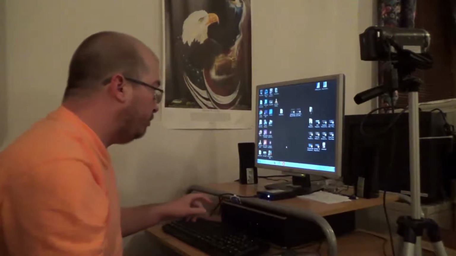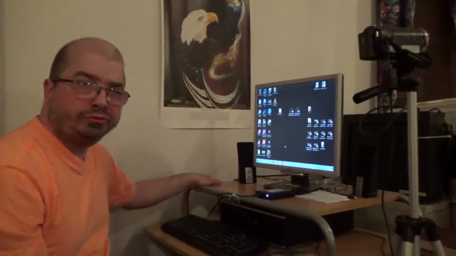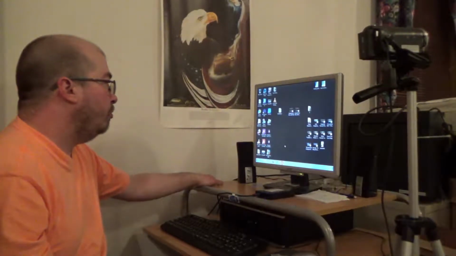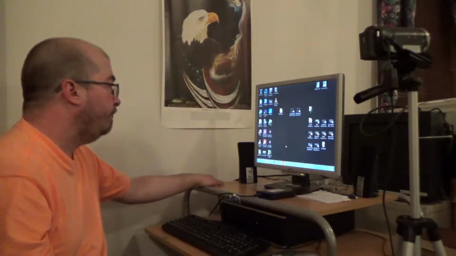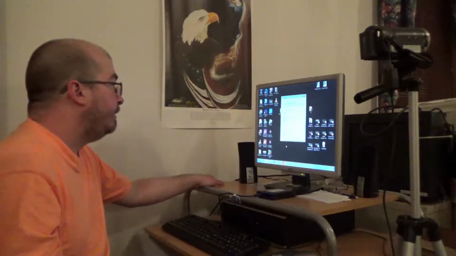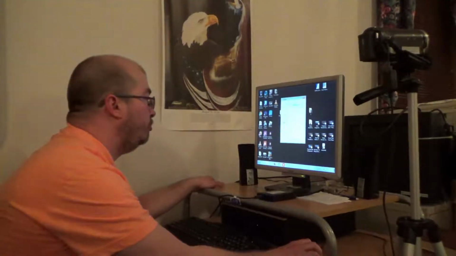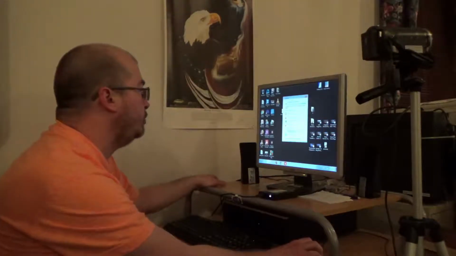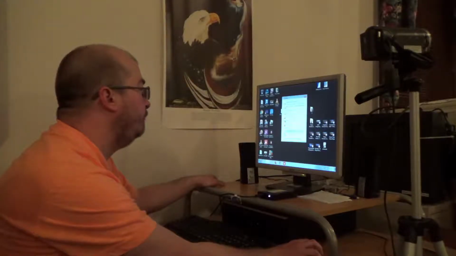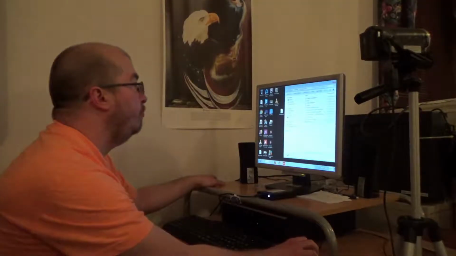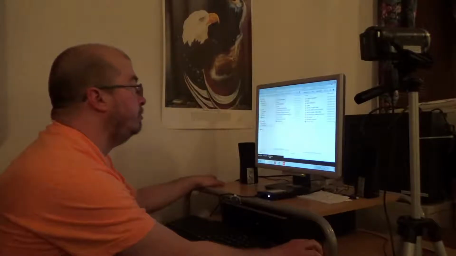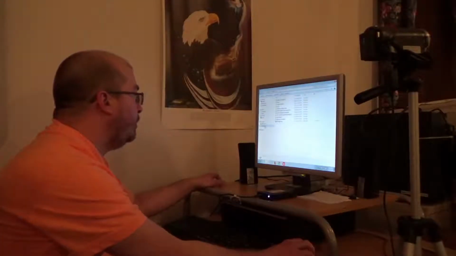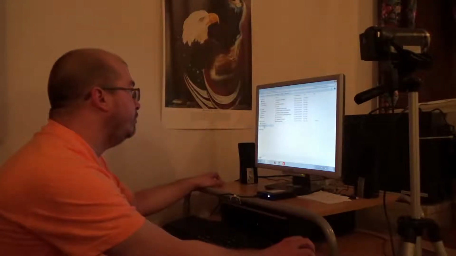And you wait for it to load. Gotta wait for the little box to show up. Once that box shows up, under the general options, you click on open folder to view files. Just one click. I'm going to maximize this. And then it'll show up as Drive E on the computer.